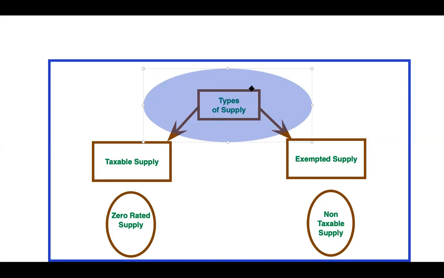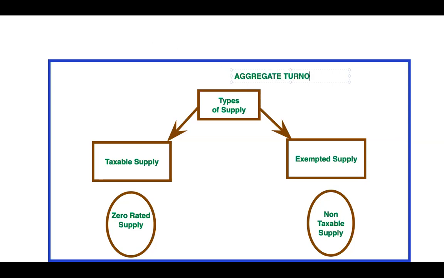All these different types of supply are covered, where aggregate turnover emphasizes that, as per Section 2, sub-section 6, aggregate turnover would include taxable supply, exempted supply, zero rated supply, and non-taxable supply, computed on a pan-India basis.